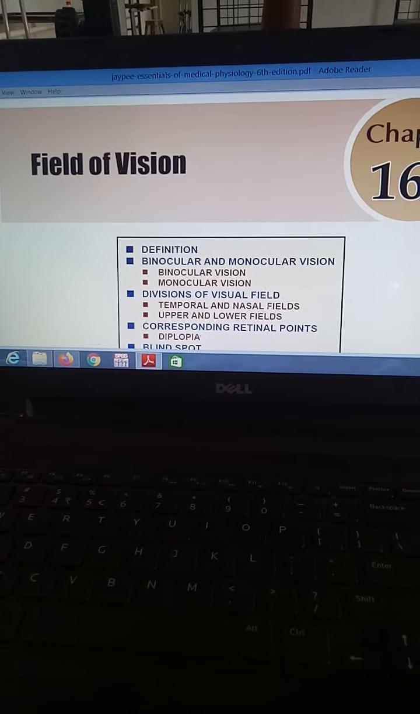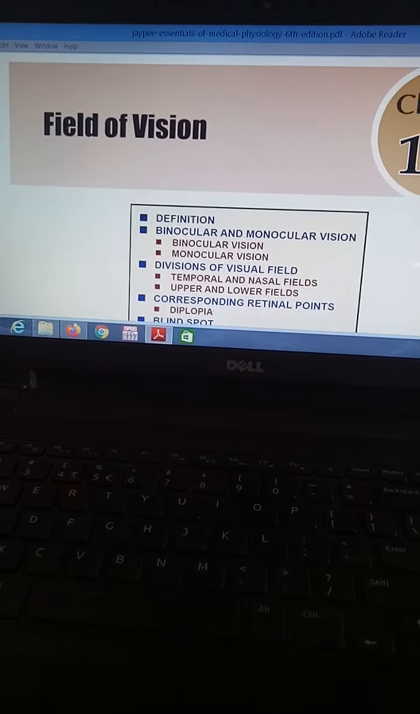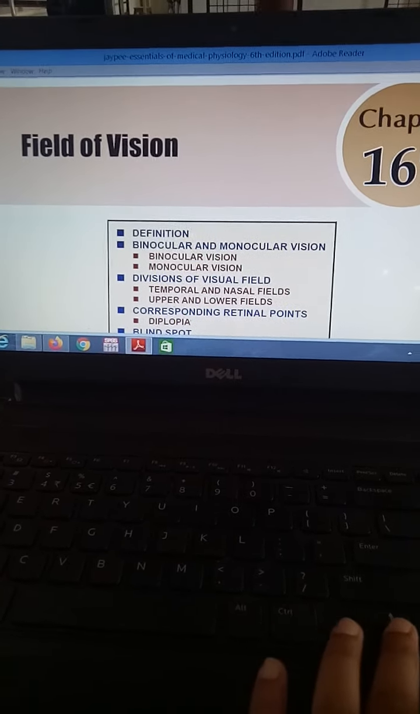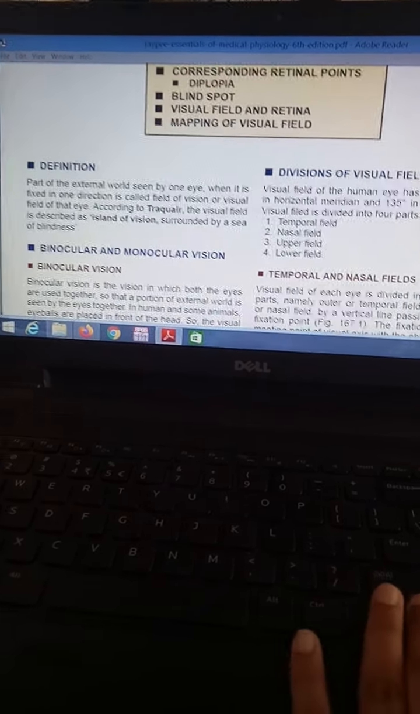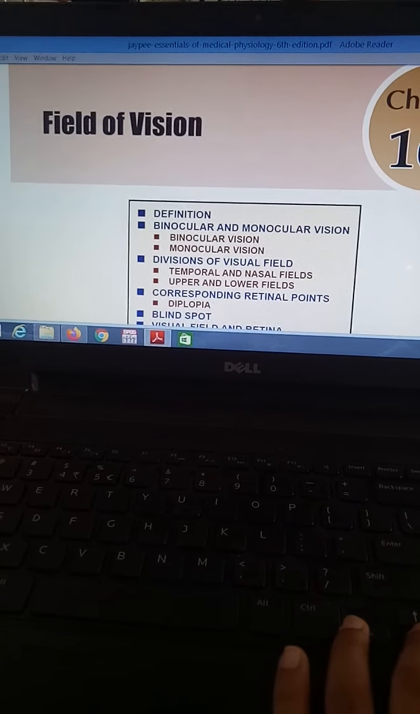As you know, we are going with the spatial senses. In that, there is one topic which is field of vision. So, what is field of vision? Today, we will talk about the field of vision. In this topic, we will include the definition of the field of vision.